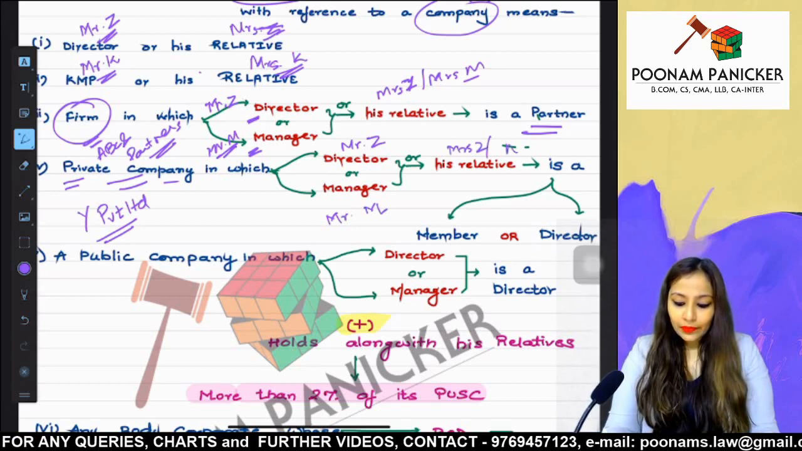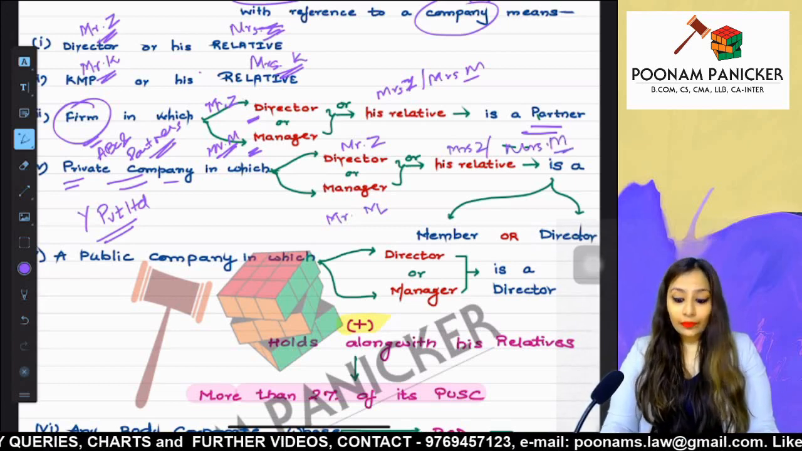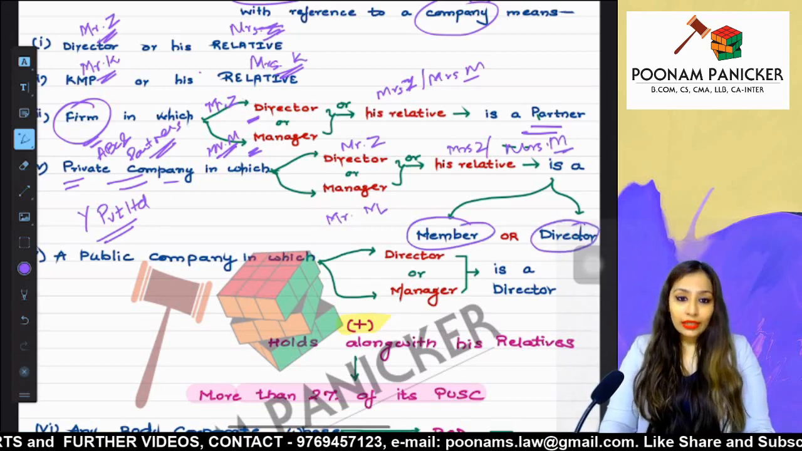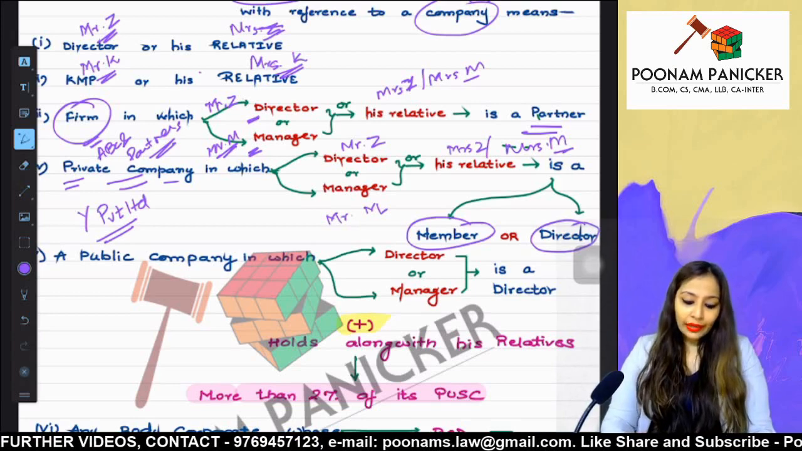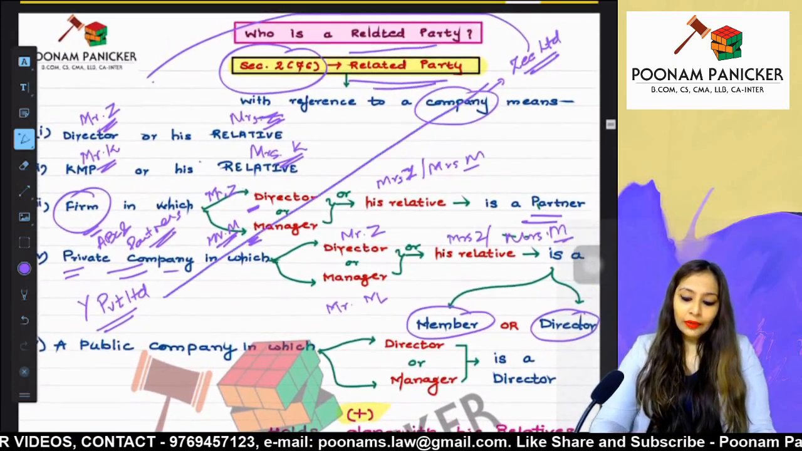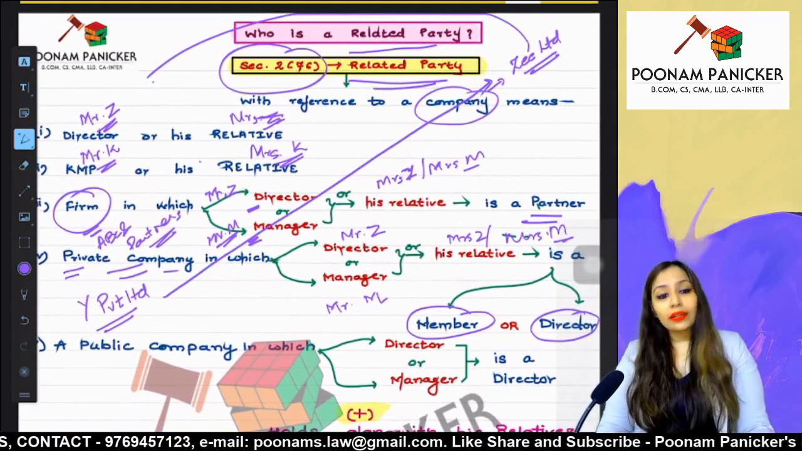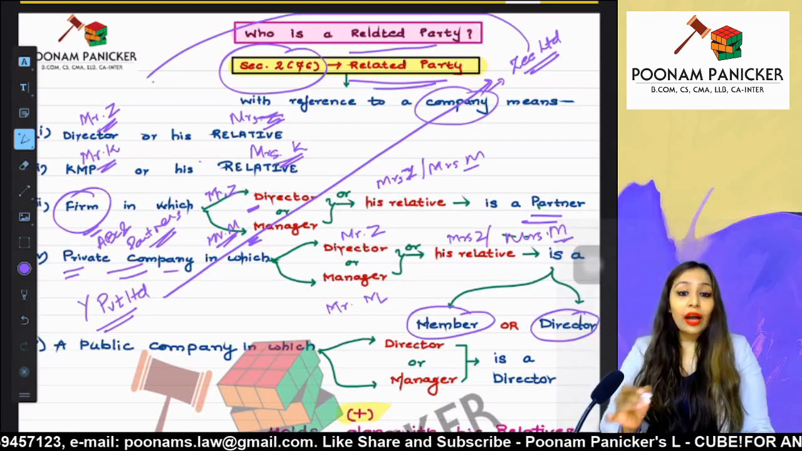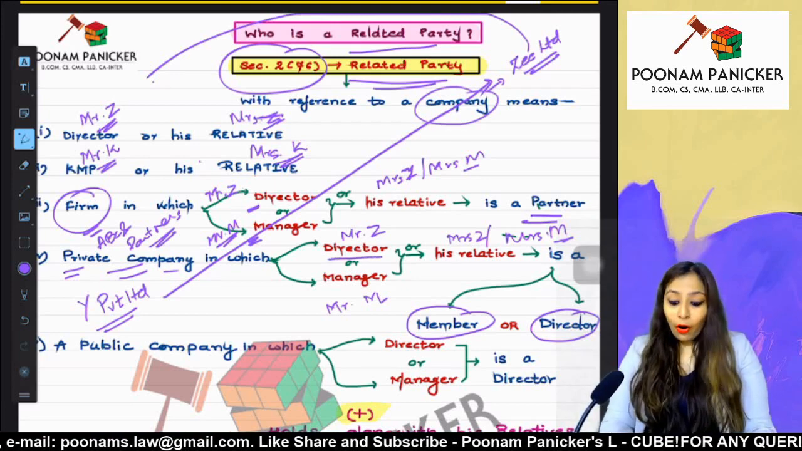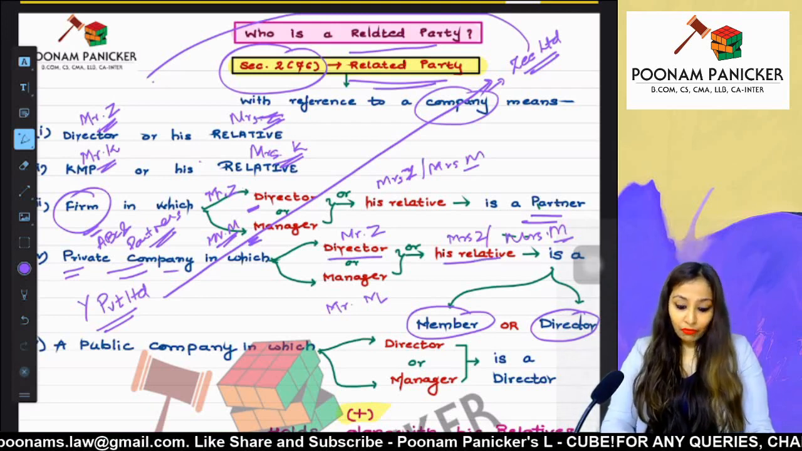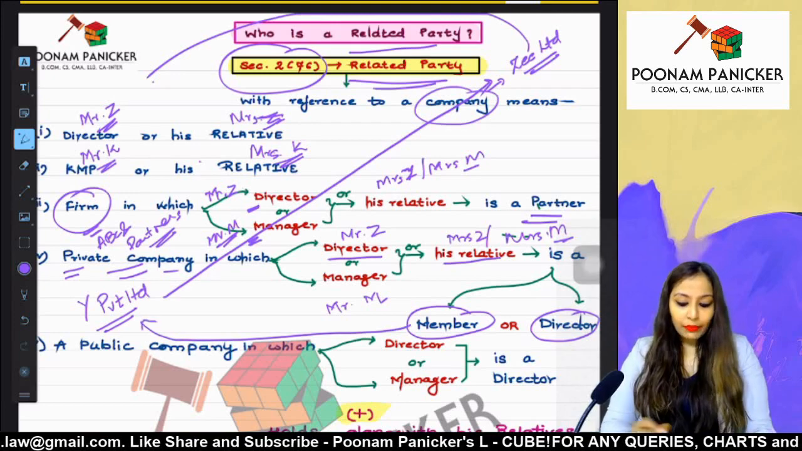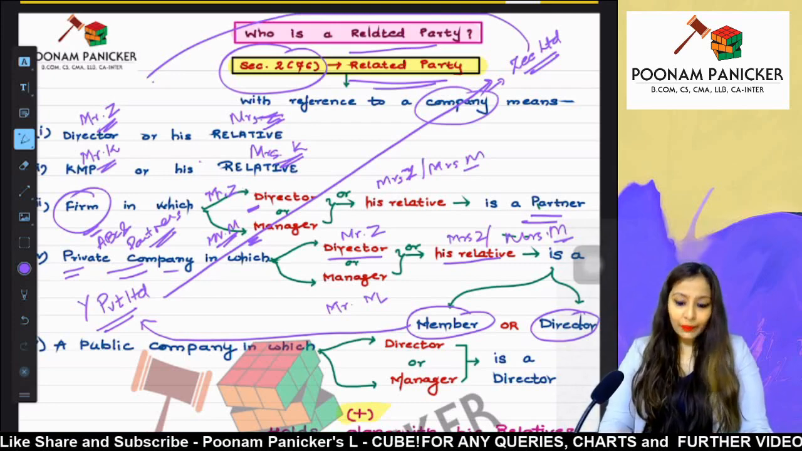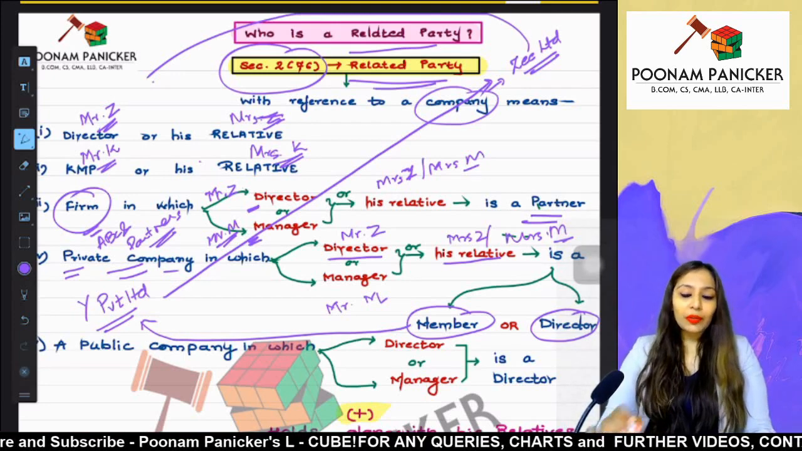is a member or is a director, then Y Private Limited will become Z Limited's related party. I will repeat my point. Our director, or his relative, is Y Private Limited's member. That is, they are holding, say, shares in Y Private Limited. Then Y Private Limited is going to become a related party of Z.